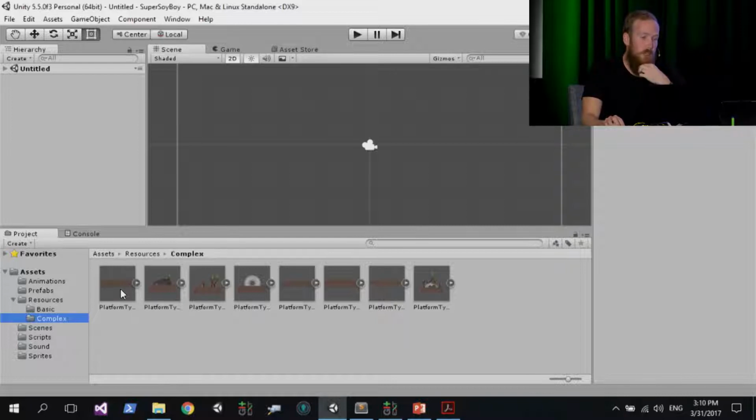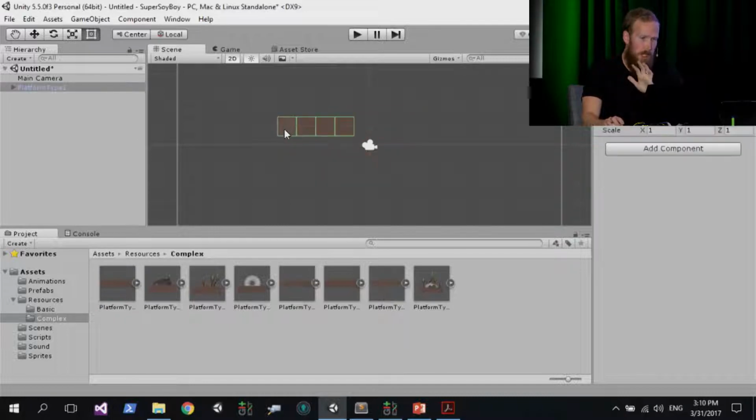So what we're going to do is click and drag on the first one, which is called Platform Type 1. Drag and drop it into the middle of your scene here. Let go of your mouse button, and it's going to create a Platform Type 1 in your hierarchy on the left-hand side. That's a game object, and that's a clone of this prefab template.